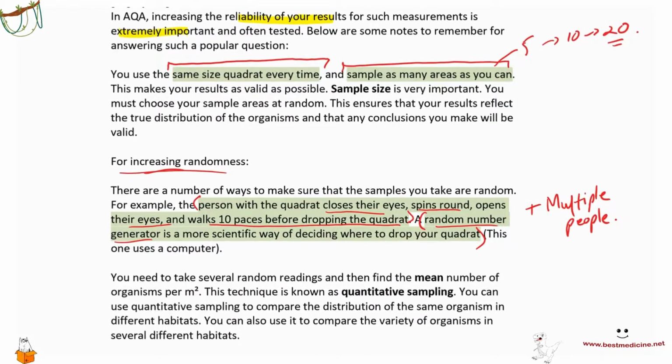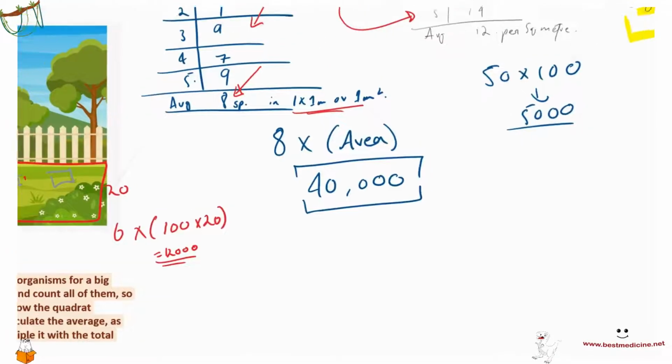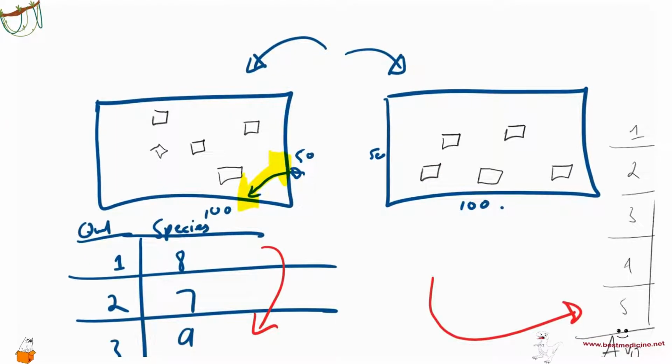So this particular type of reading is called quantitative sampling. You need to take several random readings, then find the mean number of organisms per meter square, and this technique is known as quantitative sampling. And we can use it to compare distribution of the same organism in different habitats. For example, we did it in your lawn and my lawn, right? We could also use it for one particular type of plant, how it would be distributed in your lawn as compared to my lawn. Maybe a particular type of grass.